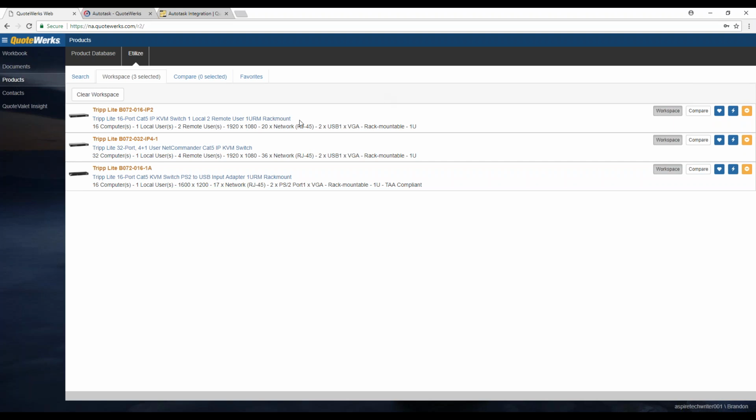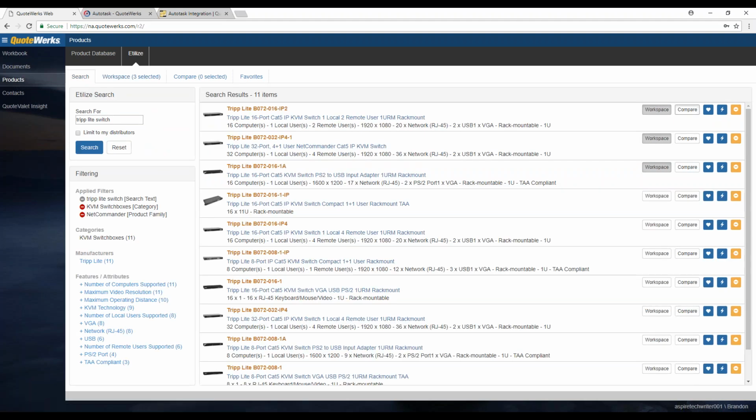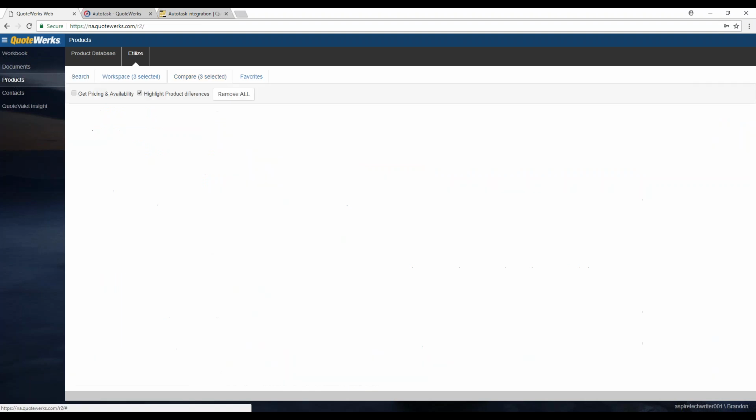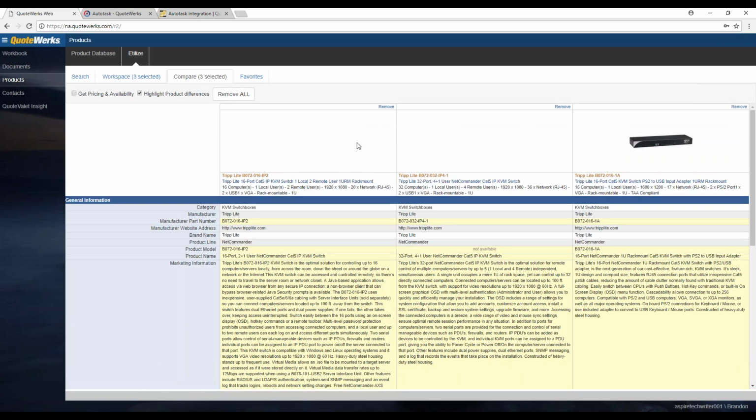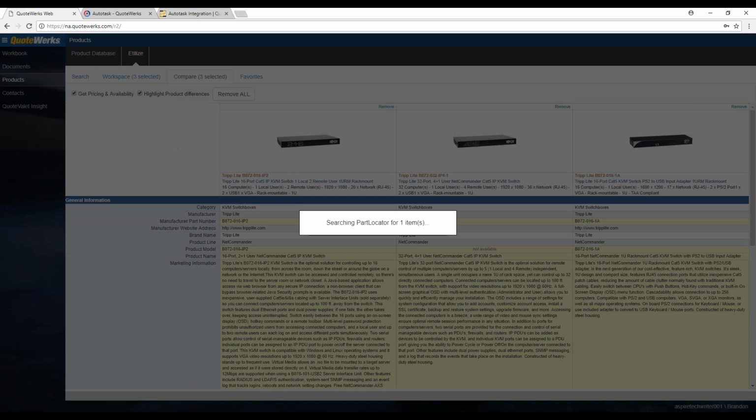So the Workspace is a great place to add that information, and then we also have the ability to compare items. So I'll just do the top 3 again. And the compare works just like it does in QuoteWerks Desktop, where you can add them to the comparison, and then they appear in a grid format, so you can see the differences between these items. So for instance, if I wanted to get pricing and availability across all these 3 items, I can get my pricing and availability for all 3 items, or however many items you want to add here.